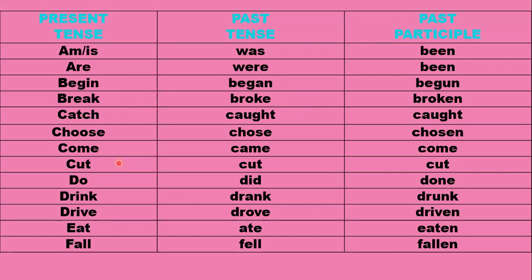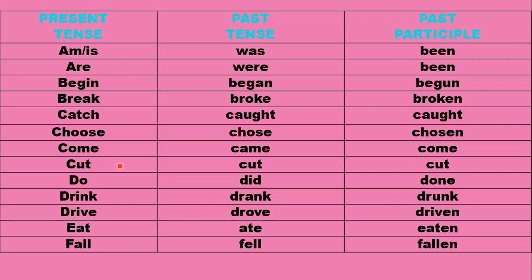Let's see here. Now for cut, some words remain the same, like cut, cut, cut. In all three forms, it will remain the same. I cut an apple. If I cut it today, I'll say I cut an apple. If I cut it yesterday, I will still say I cut an apple yesterday, I cut an apple today, or I have cut an apple. So it will remain cut. It will not change. Okay. So some words do not change.